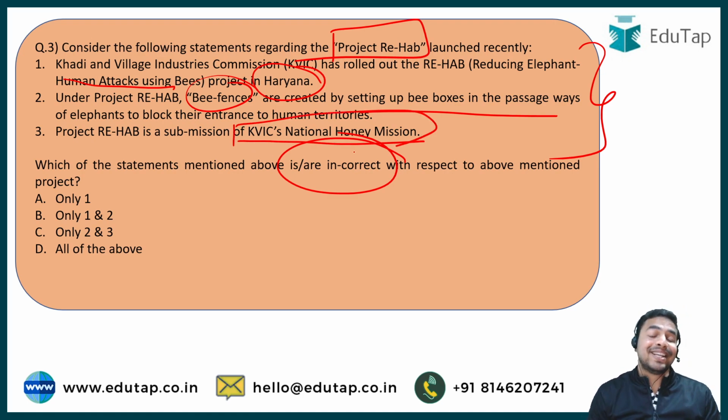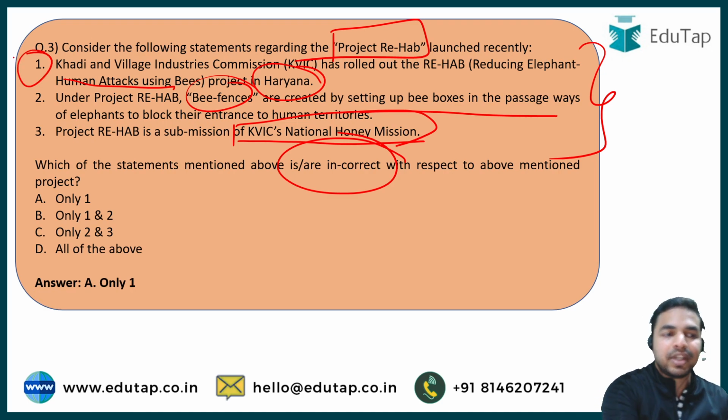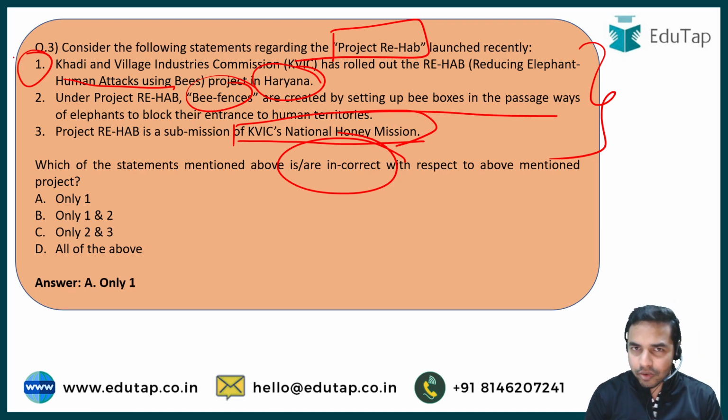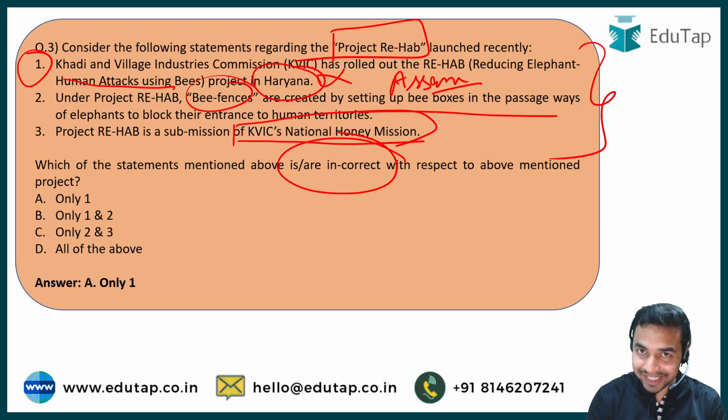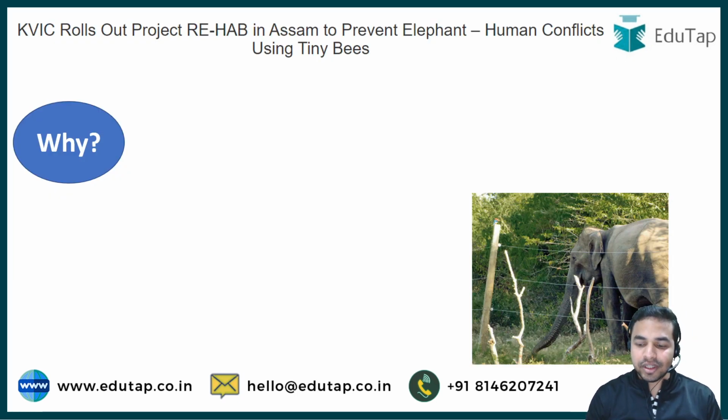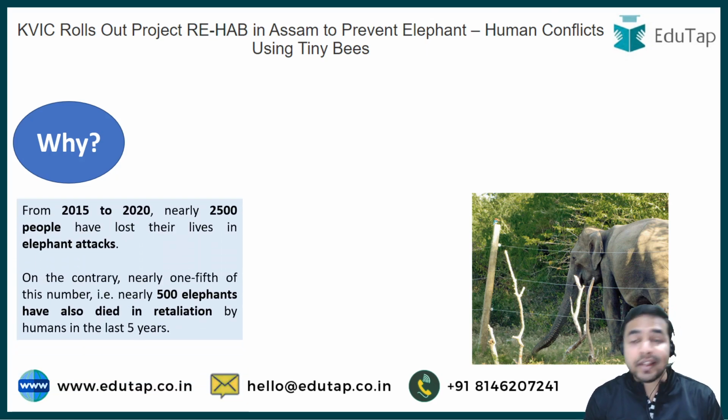So what exactly is the right answer to this particular question? My dear learners, the right answer to this question is option A, that is only the first statement is incorrect. So what exactly is the wrong part in this very first statement? See, it says that this particular project has been rolled out by KVIC in Haryana, and this particular part is incorrect. This particular project has been rolled out in Assam, and that is the reason that this statement is incorrect.